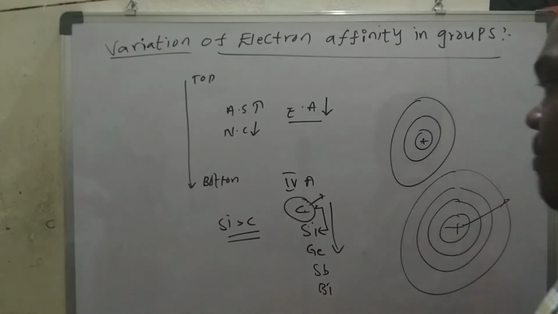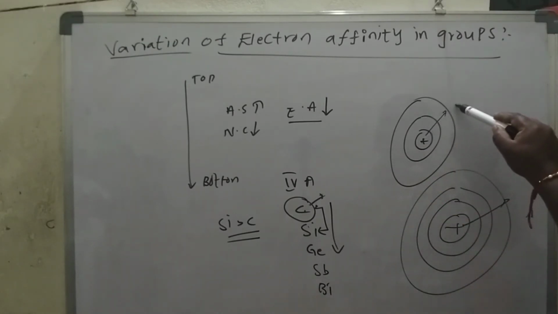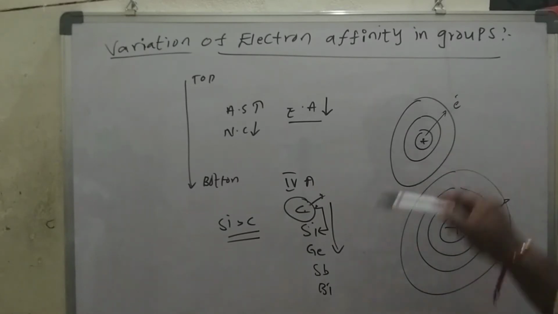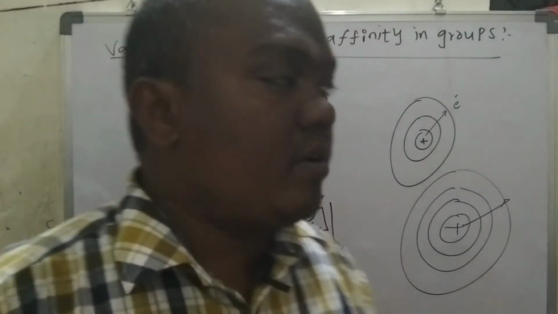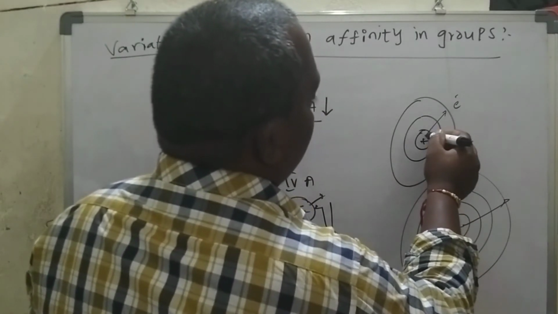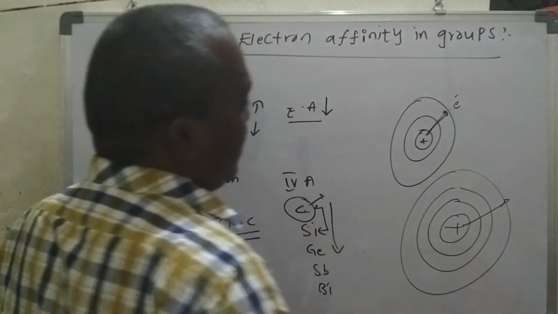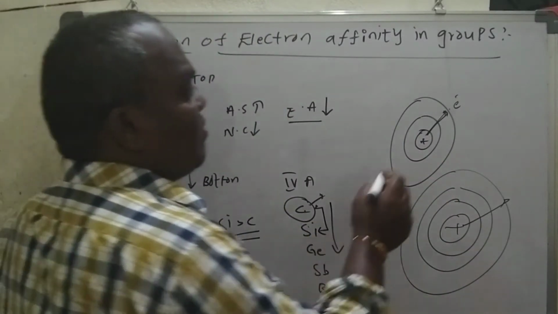So the electron is going to be attracted by the nucleus. Now when compared to silicon, carbon has a larger nuclear charge and smaller atomic size. Now, so then what happened?